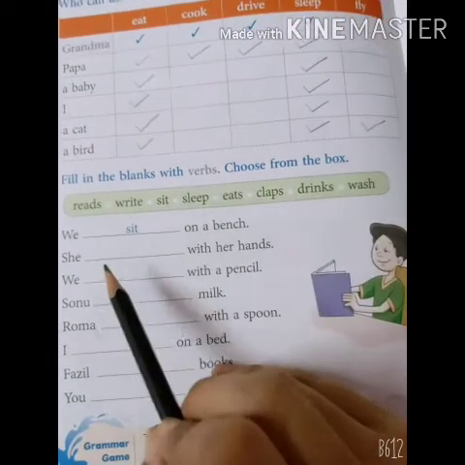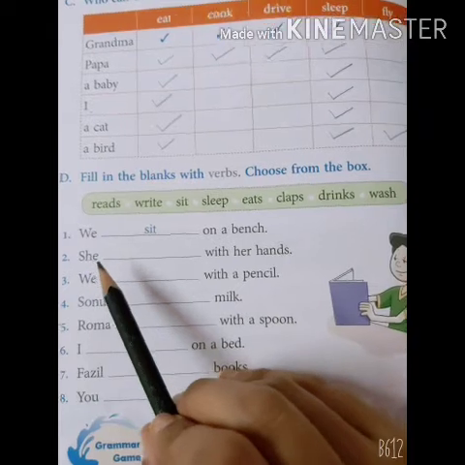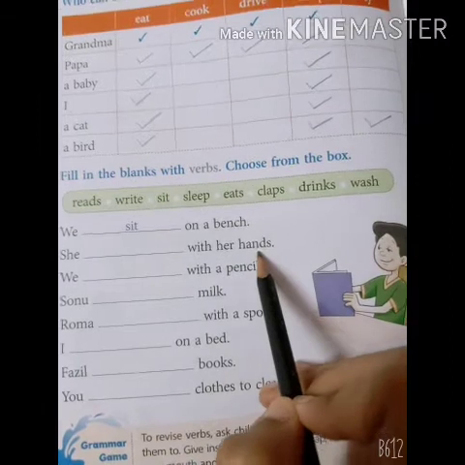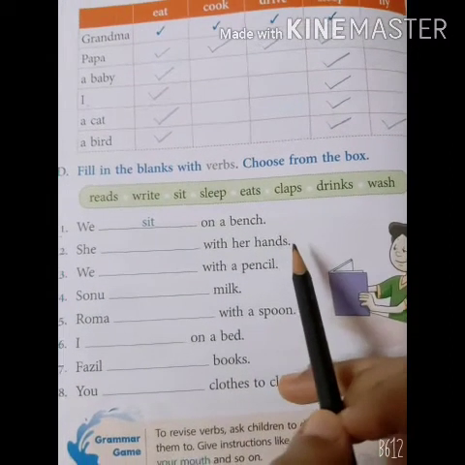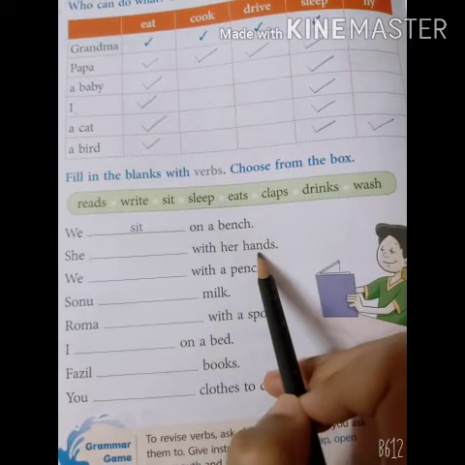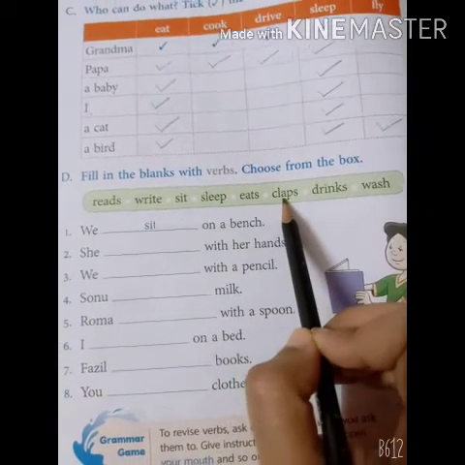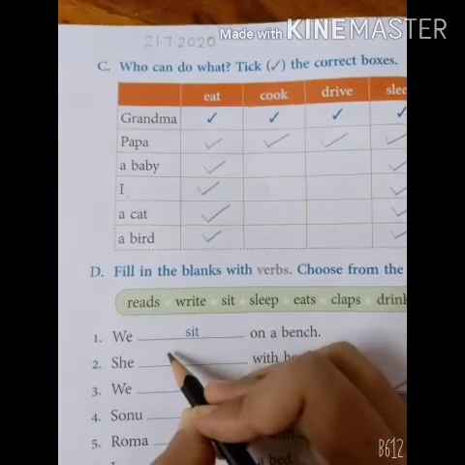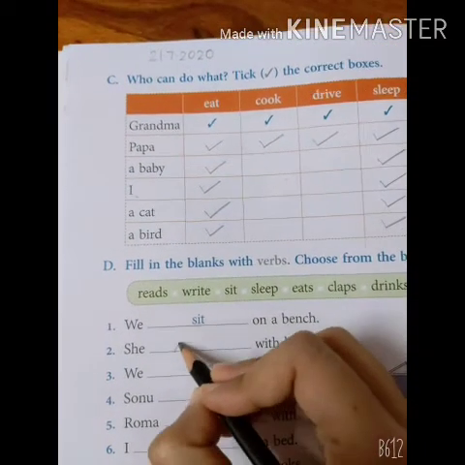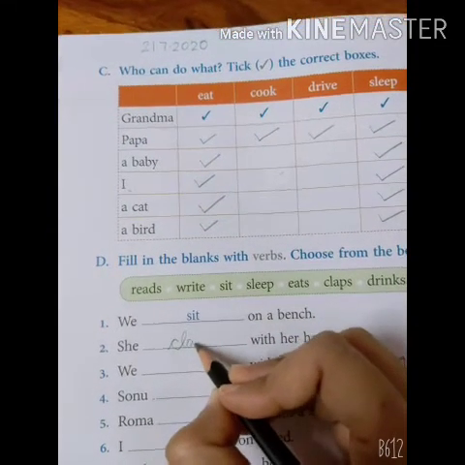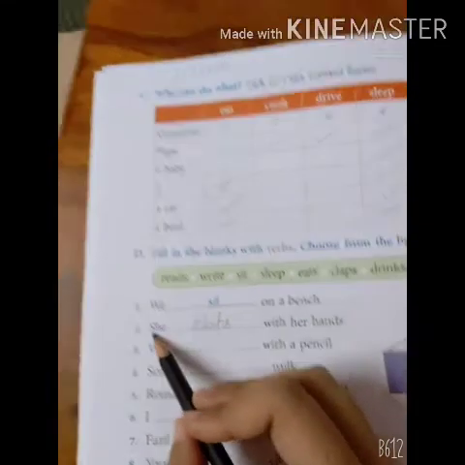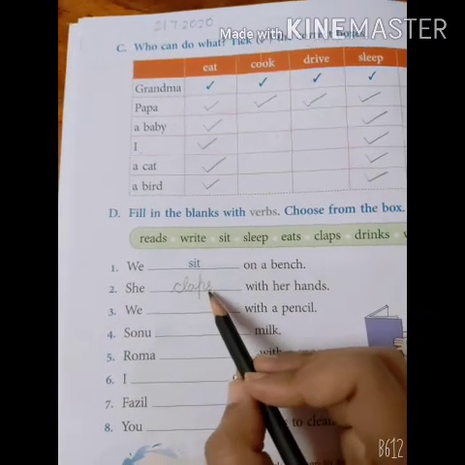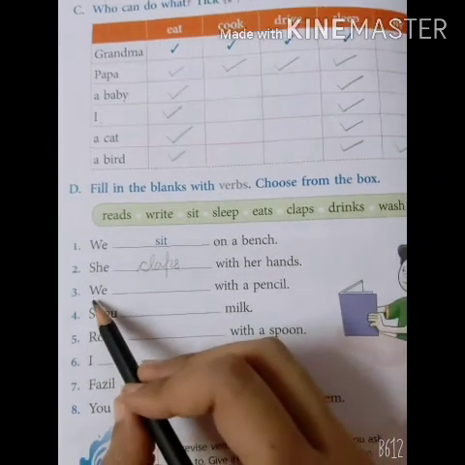Okay, so now how will we identify? Now see, read the sentence again. She dash with her hands. Hands yani she is using both the hands. So what we do with both the hands? Clap. Okay, not write at the same time. So we'll write the answer here. Clap. C-L-A-P-S. Claps. Because she is a singular, so when we write the verb, it should be with S. Got it?